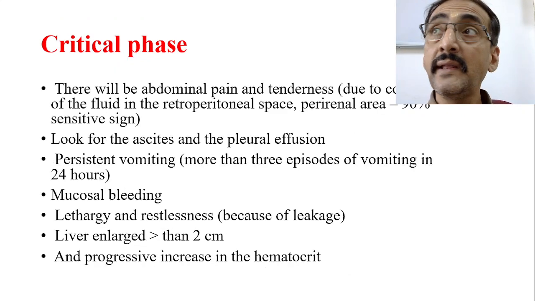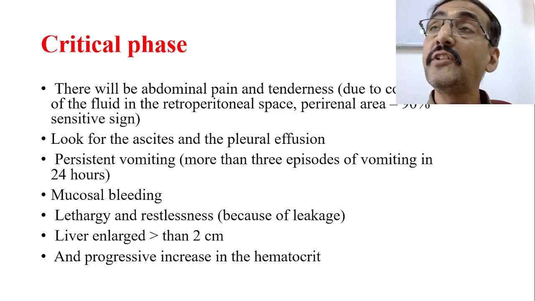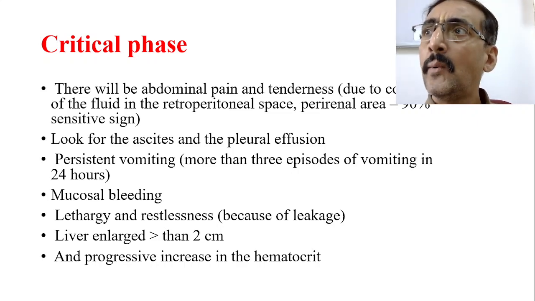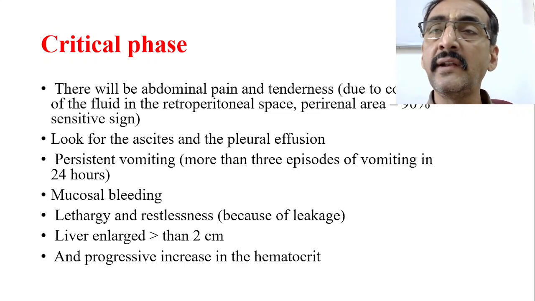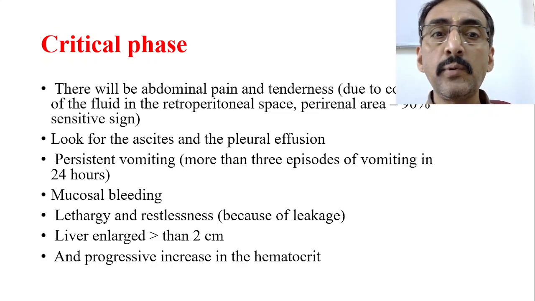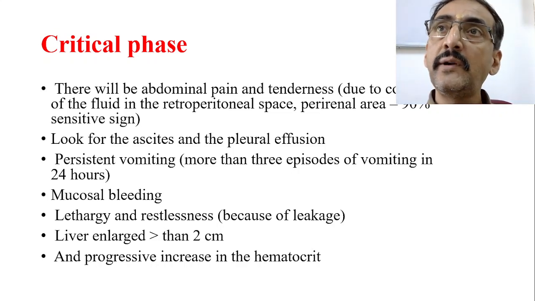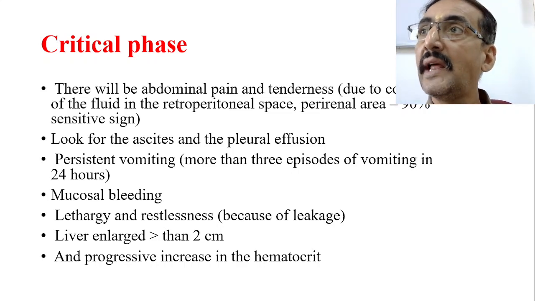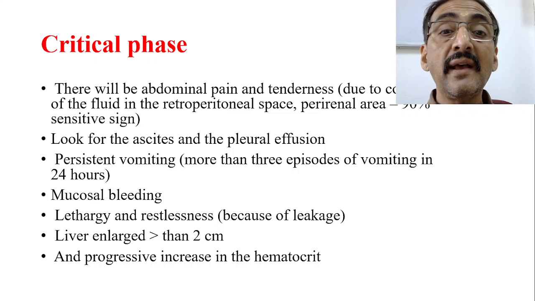Now, in the critical phase, there will be abdominal pain and tenderness due to collection of fluid in the retroperitoneal space, isn't it? And the perirenal area. It is a 90% sensitive sign. Now, why are we always telling that abdominal pain is a warning sign? The reason is when the fluid collects in the peritoneal cavity, it puts compression over the abdomen and abdominal organs, and that leads to pain. Similarly, retroperitoneal fluid collection leads to pain over the kidney. So you will have perirenal or renal angle pain, and there also you will have fullness and pain. Look for the ascites and the pleural effusion.